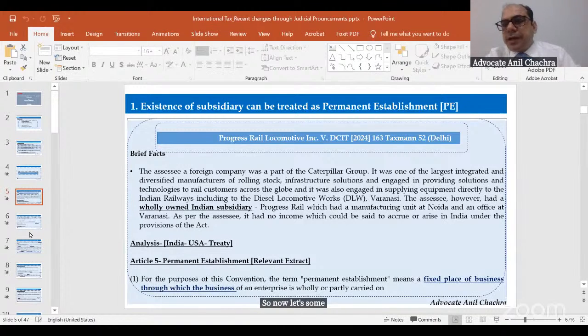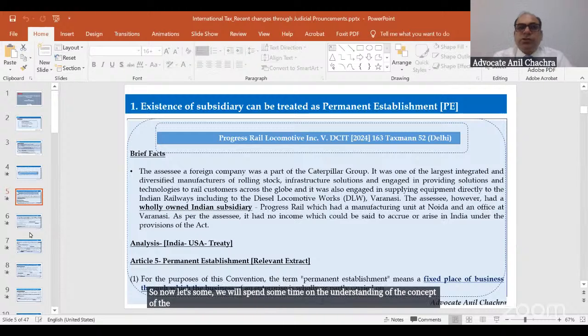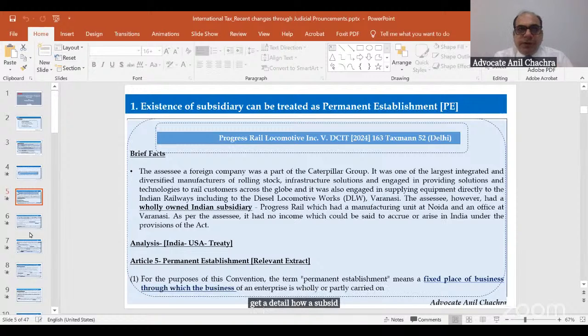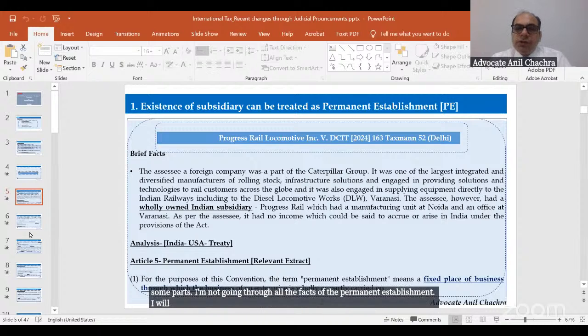Now we will spend some time understanding the concept of the permanent establishment, just to get the detail of how a subsidiary can become a PE in India. So Article 5 tells about the permanent establishment. I have highlighted some parts. I'm not going through all the facts of the permanent establishment. I will discuss only the crucial part which has been highlighted or which has been discussed in the judgment.